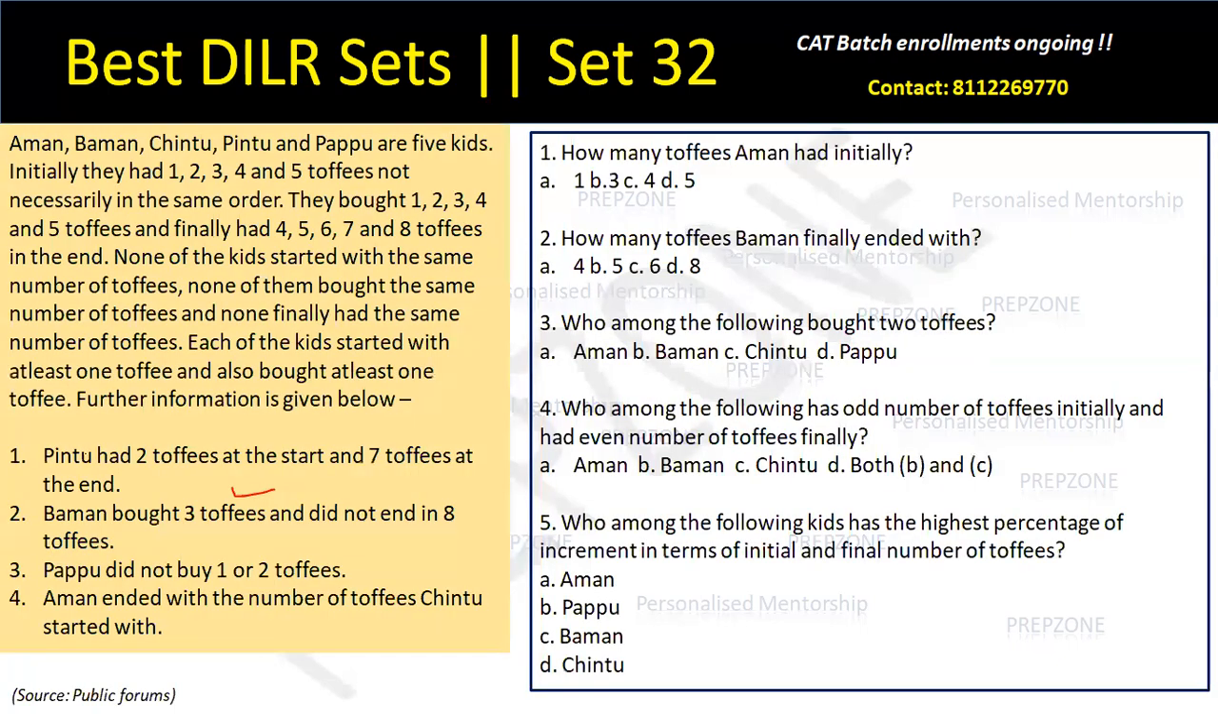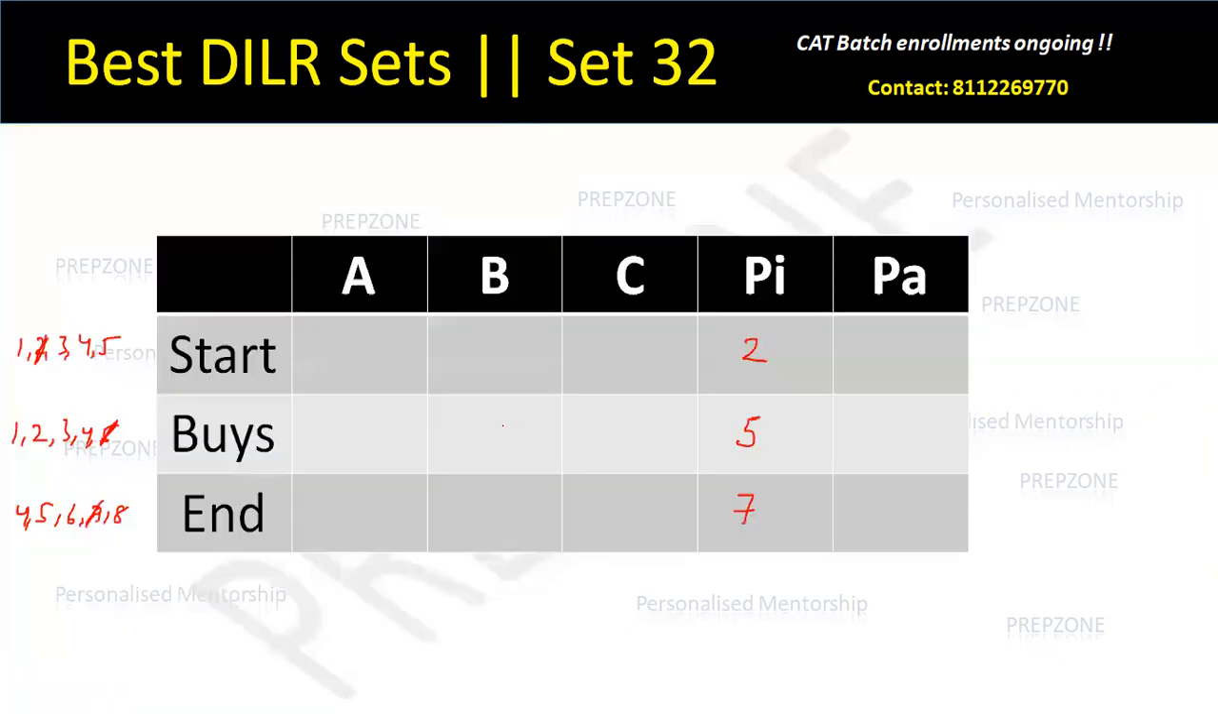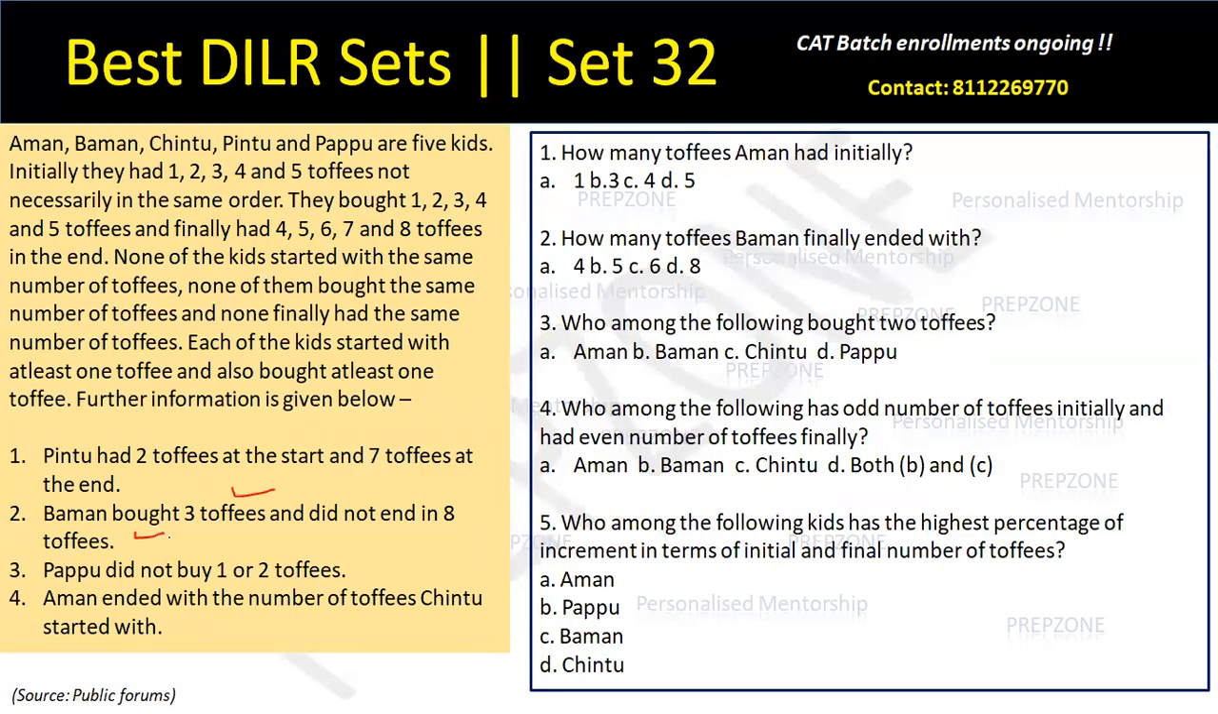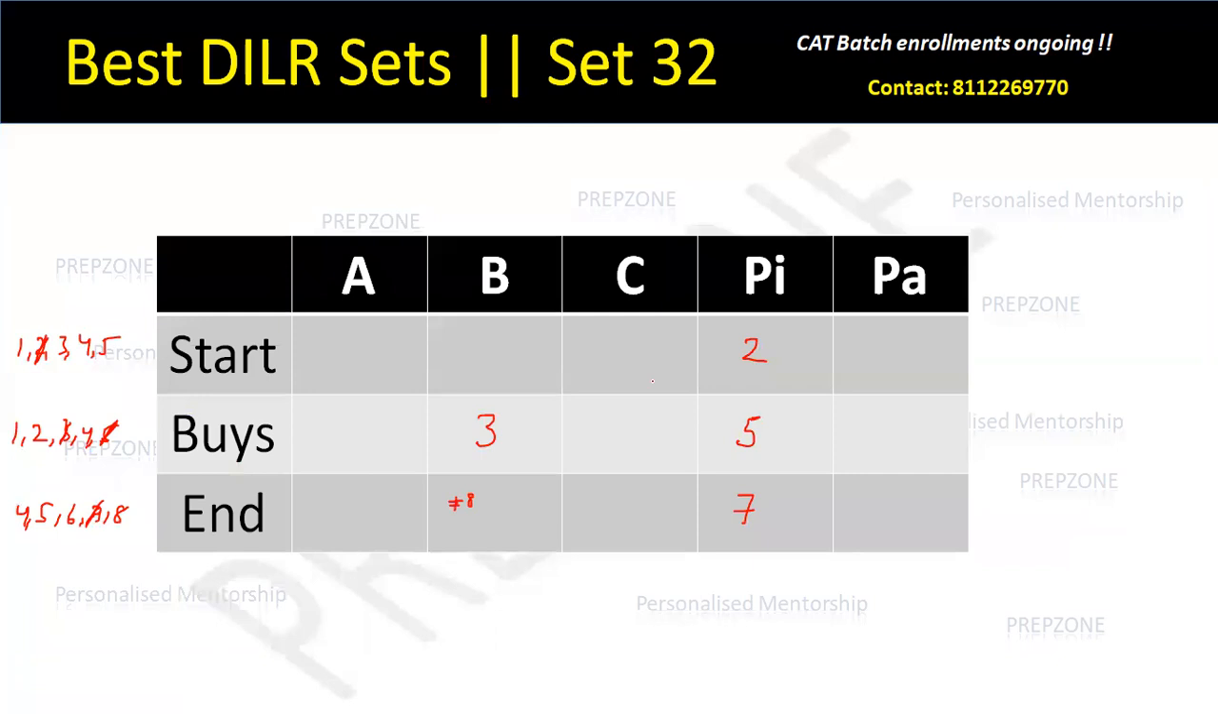Great. Then Baman bought 3 toffees and did not end in 8 toffees. Baman bought 3 toffees and did not end in 8. Here it cannot be 8, so I'll write not equal to 8. From here, 3 is also gone. Great. Then Pappu did not buy 1 or 2 toffees.